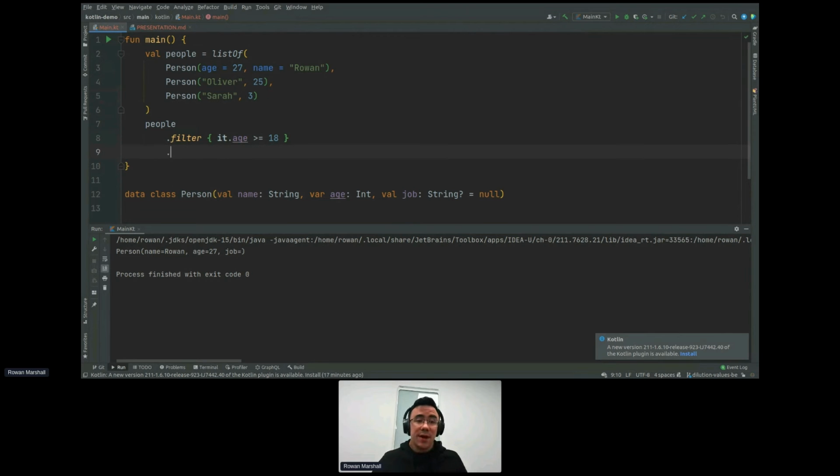Then we want to map data. So this is transforming data from one form to another. We want to go from a person to a person's name. So we want to map it.name. So we're just transforming data here.